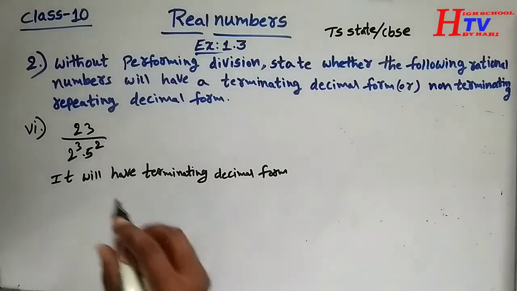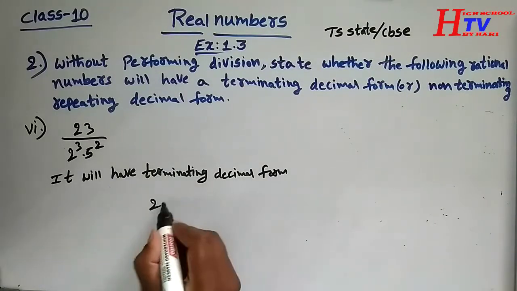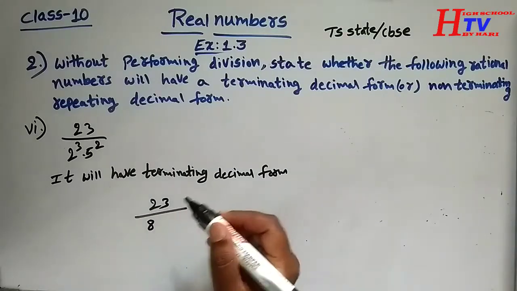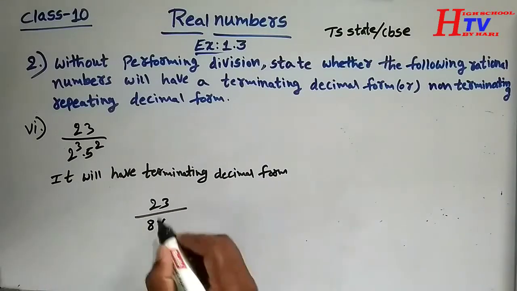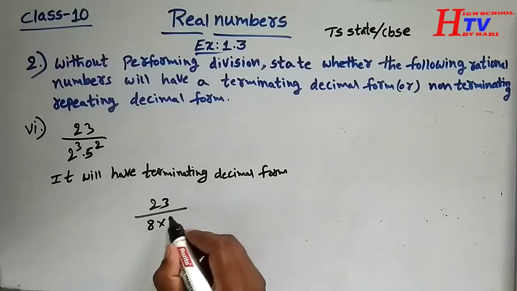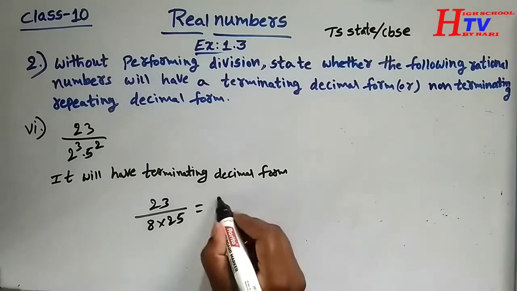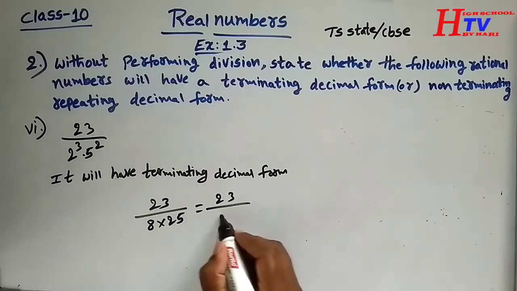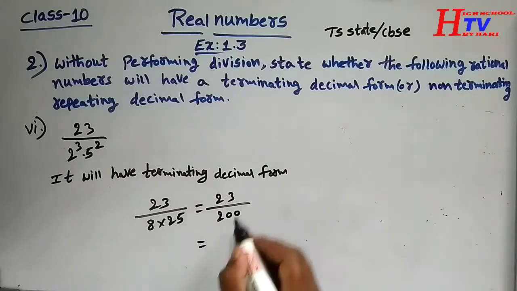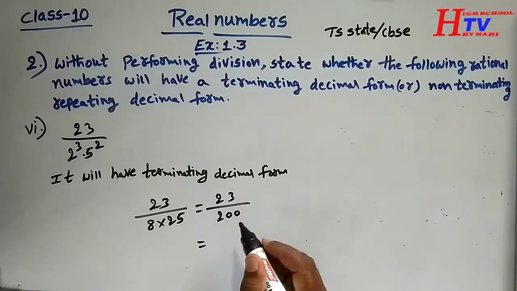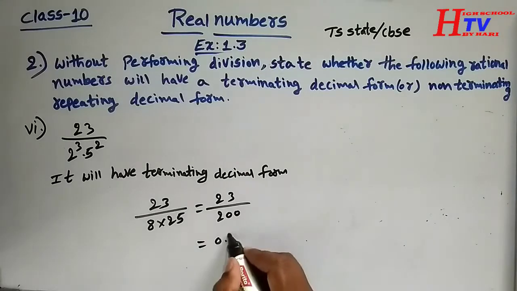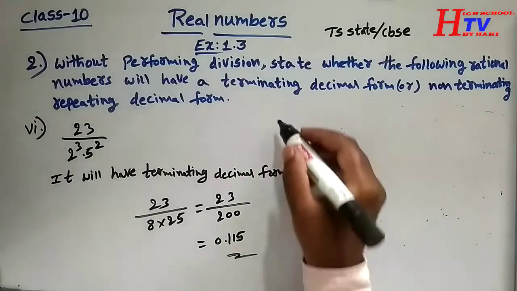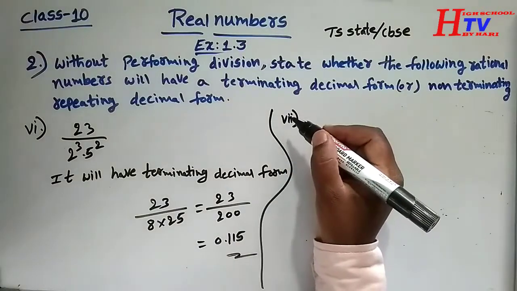You can also check by doing division. 23 divided by 2 cube, that is 8: 2 into 2 is 4, 4 into 2 is 8. Into 5 square means 5 into 5, it is 25. 25 into 8 is 200. 23 by 200 we get 0.115. It is terminated.